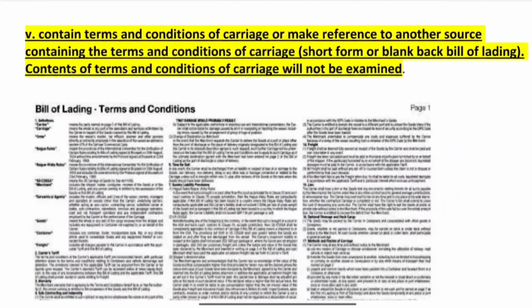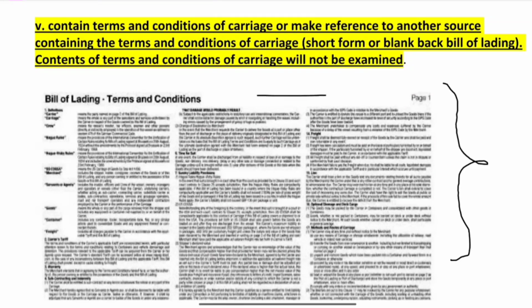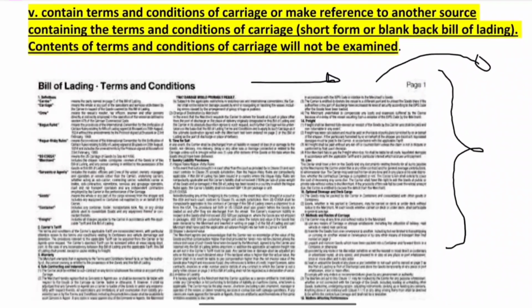Now coming to the next point. Contain terms and condition of the carriage or make reference to another source containing the terms and condition of carriage. Short form or blank back bill of lading. Contents of term and condition of the carriage will not be examined. Either bill of lading term and condition should be mentioned, or any reference of another source is given for checking the term and condition of the carriage.